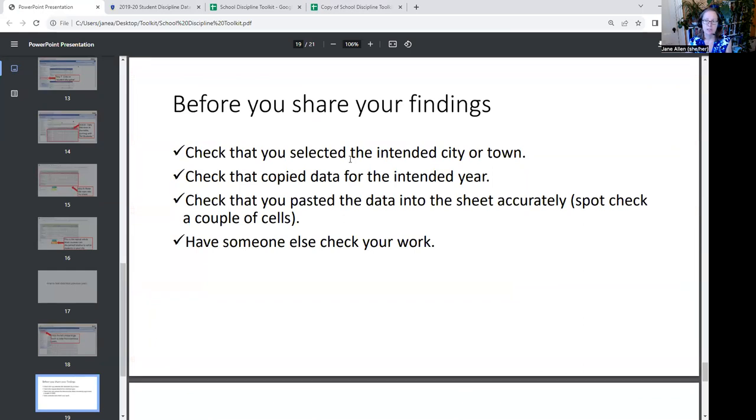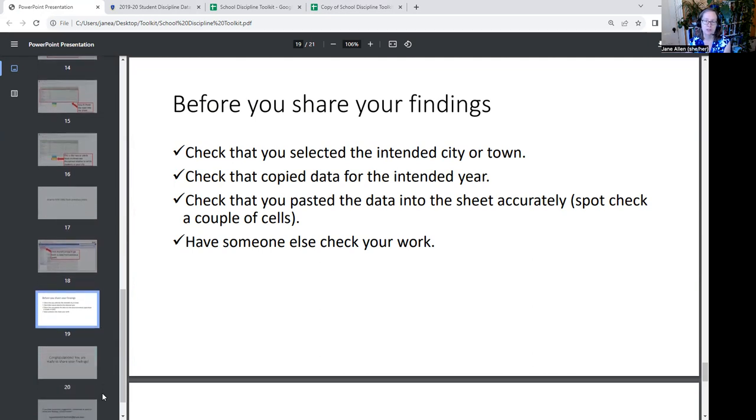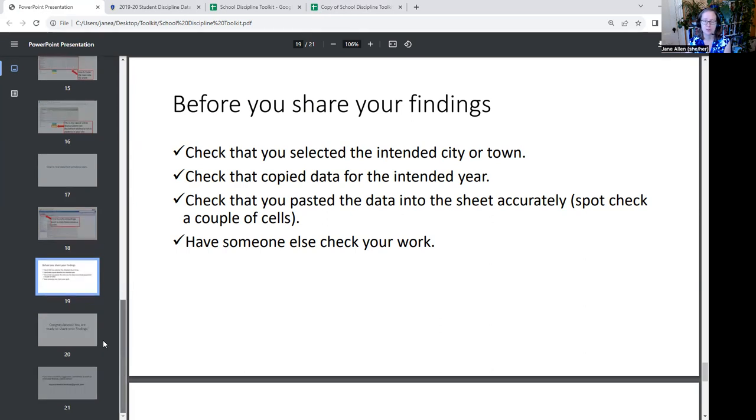Before you share the data, we have a couple recommendations for you. Check that you selected the city or town that you intended. I showed you how to check that. Check that you copied the data for the intended year and that you pasted things into the sheet correctly. You can spot check a couple of cells to make sure it looks just like the data from the state, and always have someone else check your work. You do this as a practice, and we're human, so a couple times we've found errors in it. We're glad to find those before making the data public.